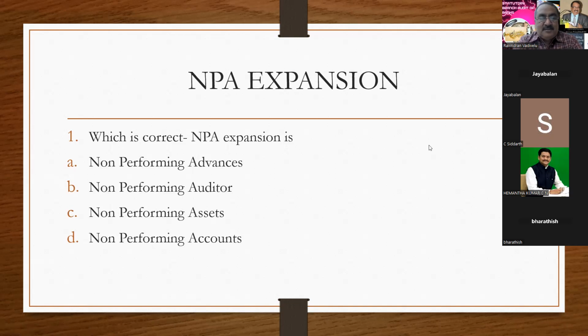What about B, sir? Which one is correct? Non-performing advances, non-performing auditor, non-performing assets, and non-performing accounts.